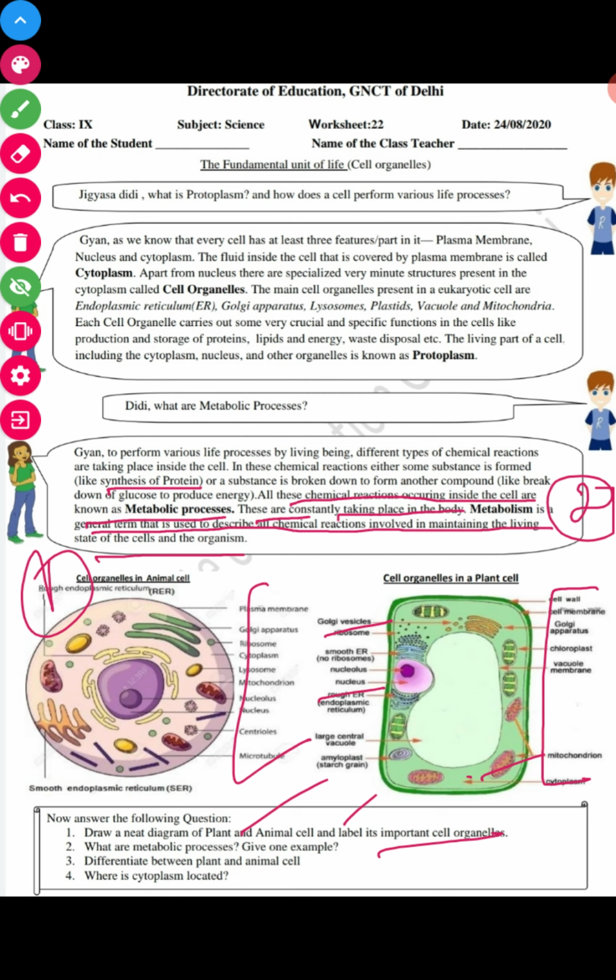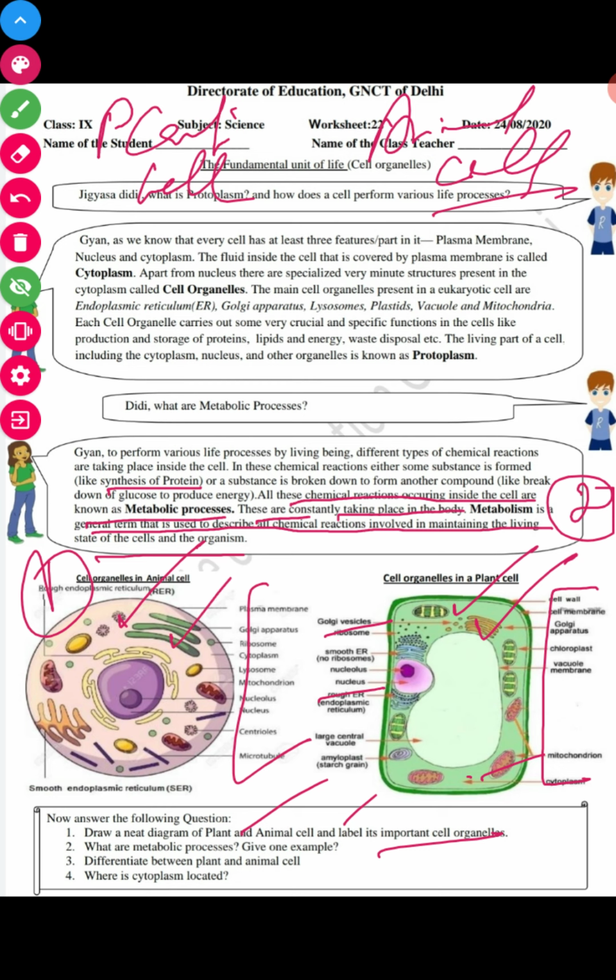Difference between plant and animal cells, students, you can easily differentiate. First, chloroplast is present in plant cells, absent in animal cells. Second, cell wall present, cell wall absent.